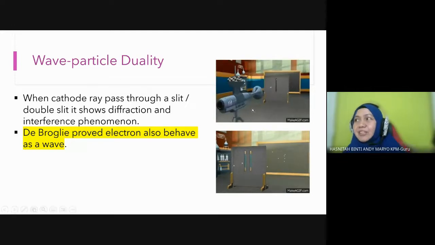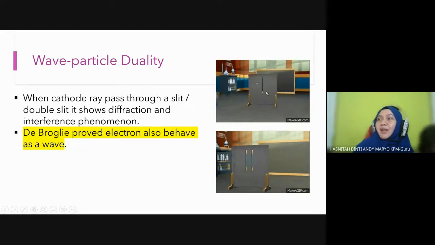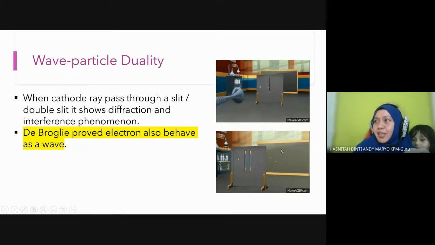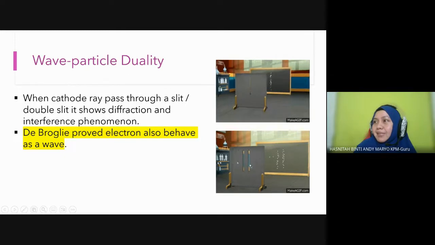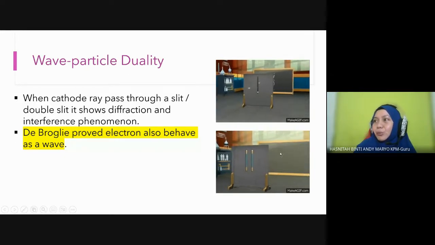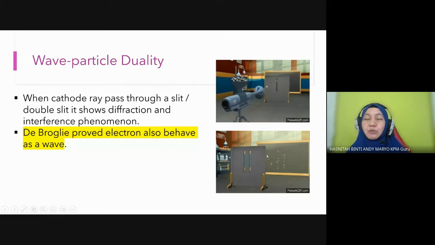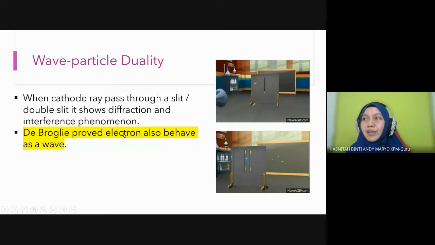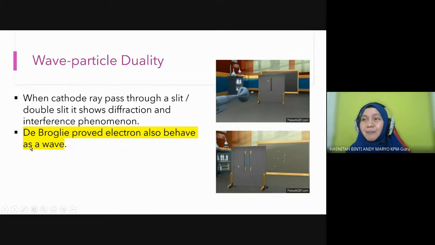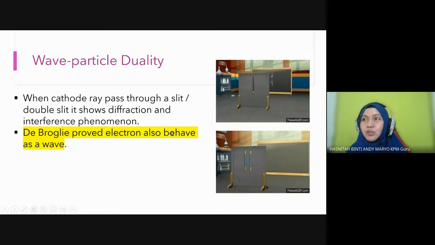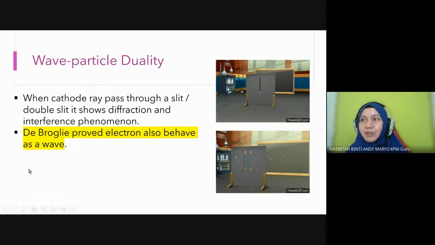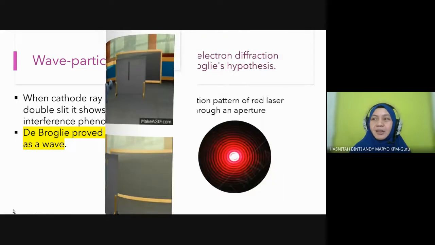So electron also shows the same thing. They project to this first slit, which shows diffraction, and then they project to a double slit, so it shows an interference pattern similar to wave, similar to light, similar to sound. So this proves electron can behave as a wave. It is not only a particle, but it also shows wave properties, which can undergo diffraction and interference.